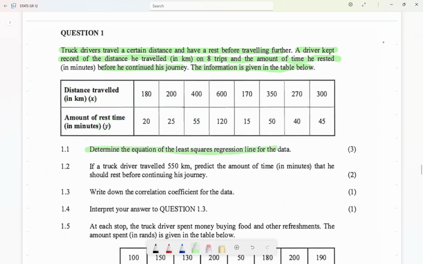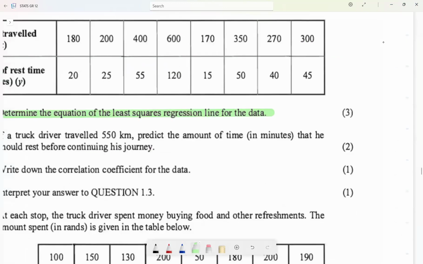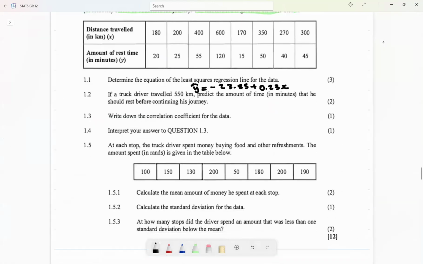Determine the equation of the least squares regression line. These are easy marks that everyone who is doing mathematics should be in a position of obtaining. You know how to use your calculator to find the least squares regression line, so I'm going to just write the answer. The answer is supposed to be negative 23.85 plus 0.23x. So it's easy to find this on your calculator.